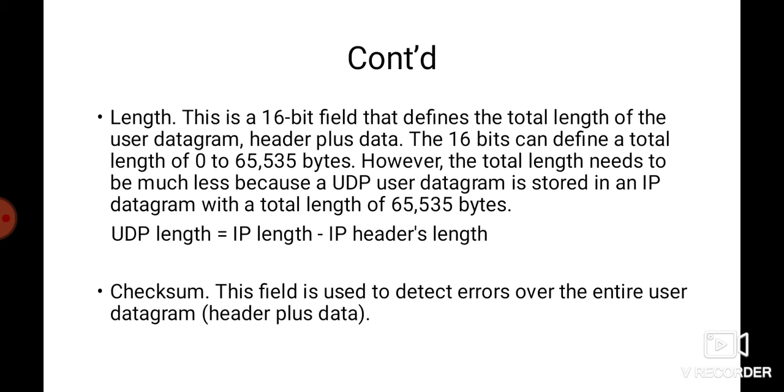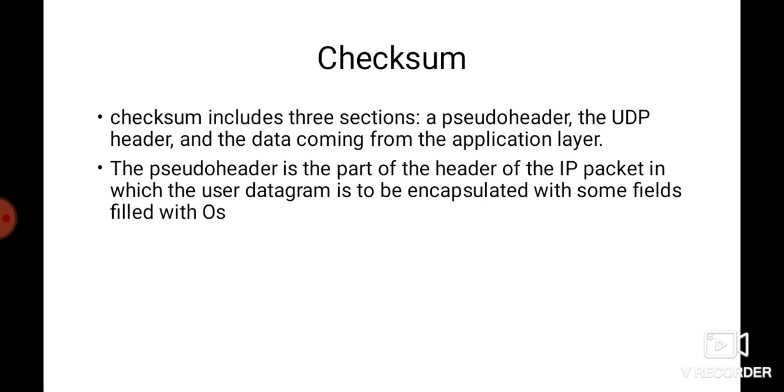Next we have the checksum field. This field is basically used to detect errors over the entire user datagram. We have already studied how to calculate the checksum in the data link layer, but the calculation of the checksum in the data link layer and the transport layer are a little bit different. So we will see how to calculate the checksum.